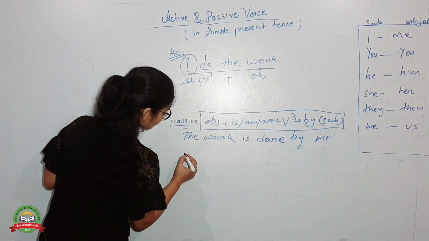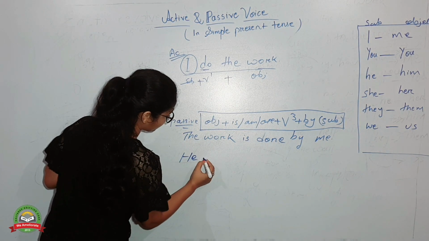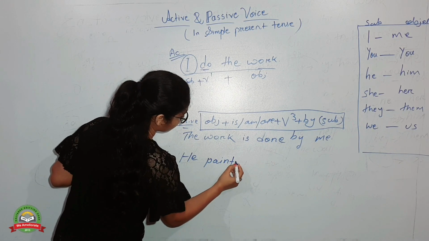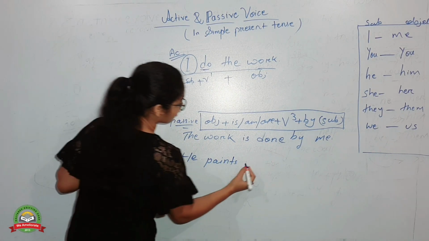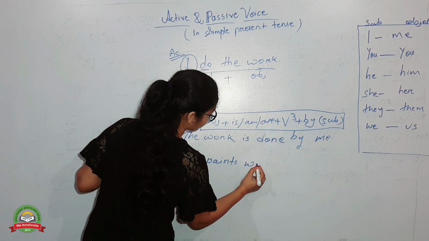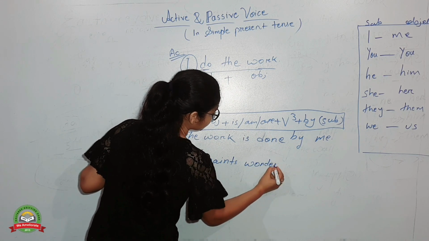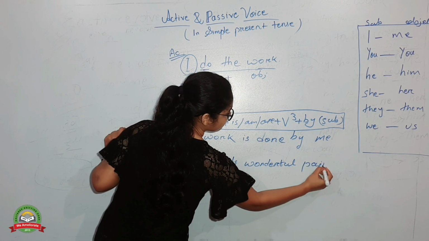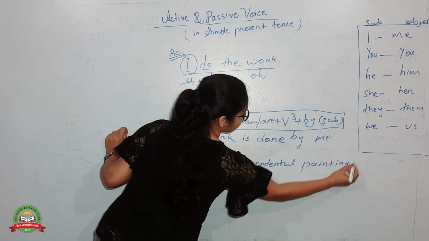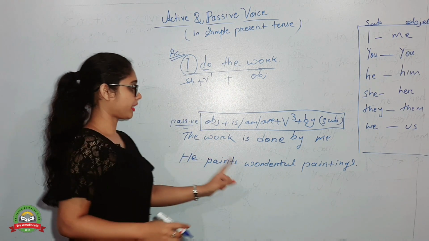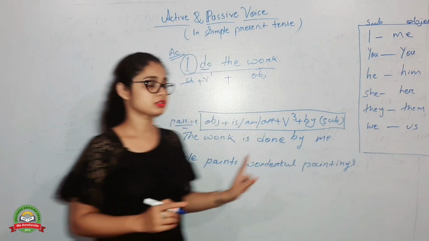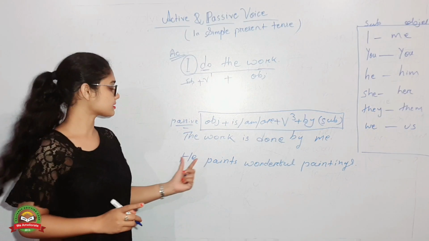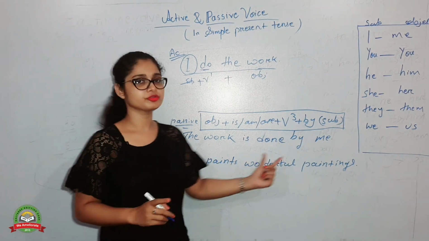He paints wonderful paintings. This sentence is in active voice and the structure of the sentence is subject, verb, object.